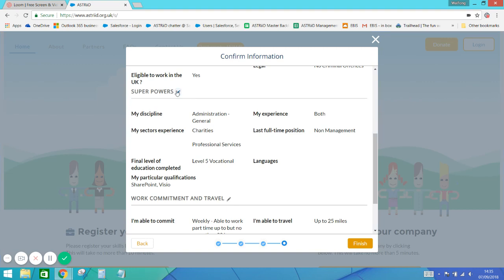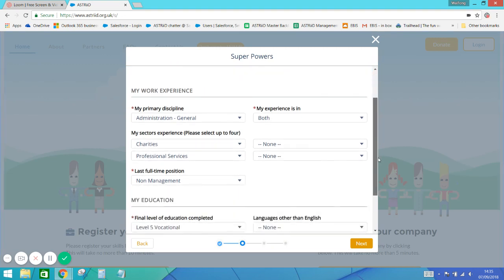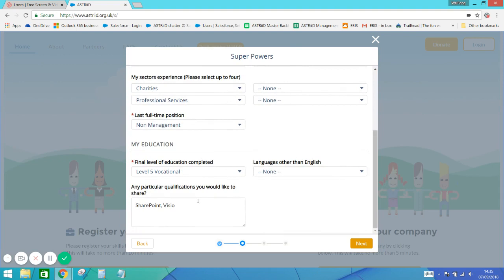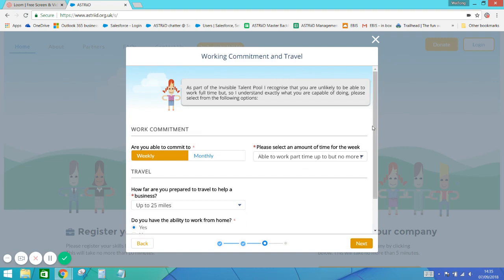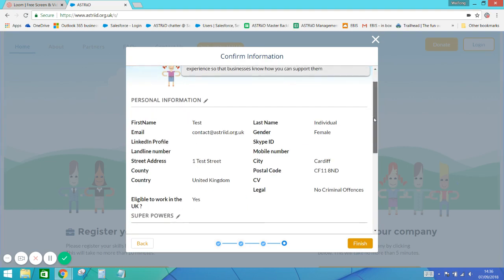So if you just click on that, just scroll down to the part you want to change. So I've changed my mind, I want to take it out. Just go back to that, hit next, and that's fine, next again. And here we are, back to the check your details page again.